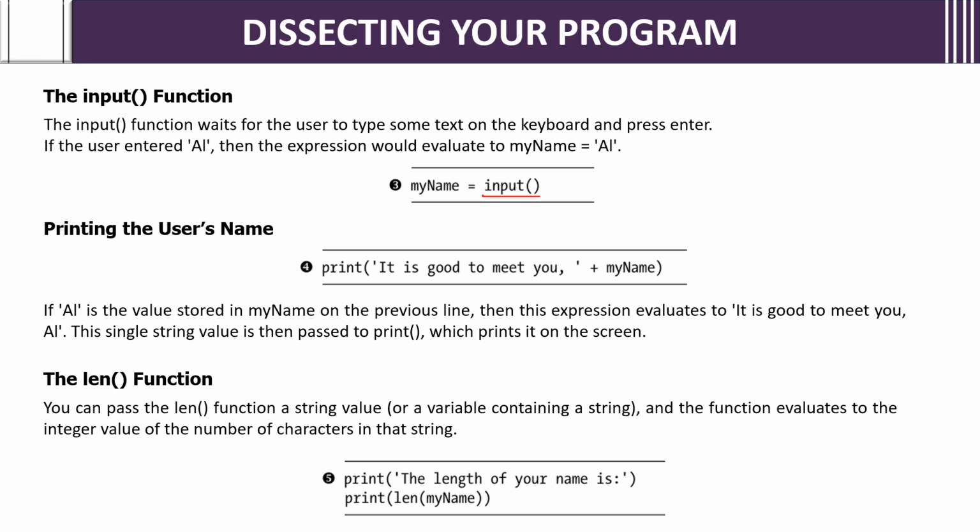Printing the user's name. How to print? It is good to meet you. The line next, what we have seen, we are concatenating plus my name. Whatever we stored in my name, it is going to get that. If Al is the value stored, then it will give: it is good to meet you Al. I'm explaining again so that you can dissect your program and understand it. So separately I'm showing. The length function.